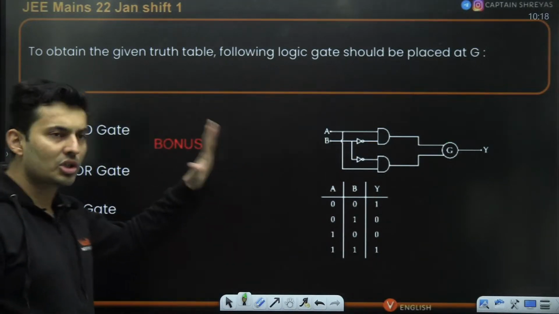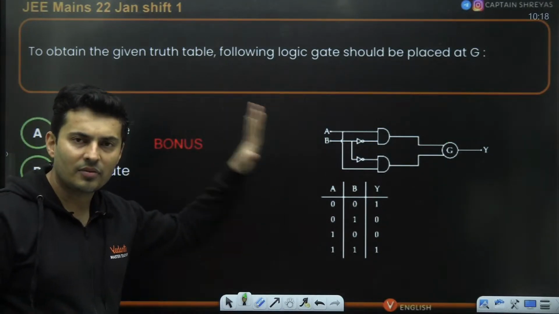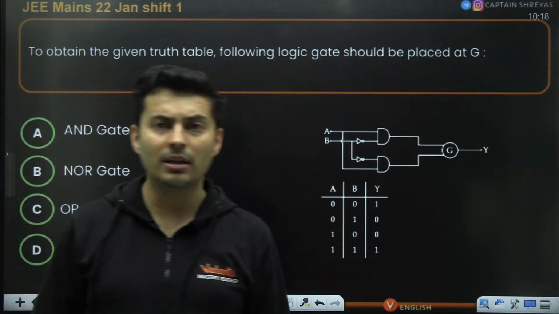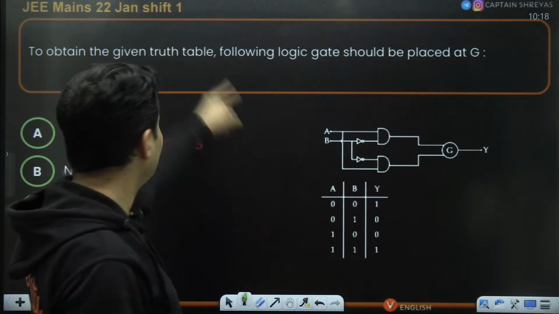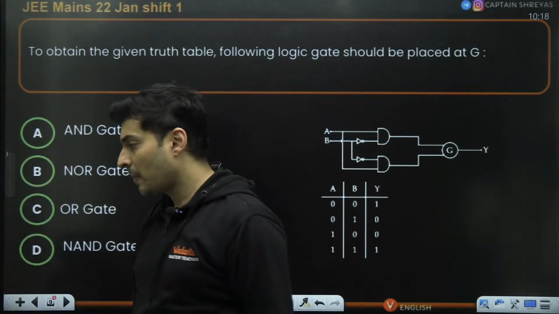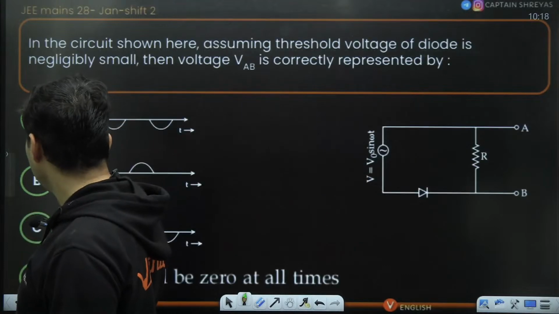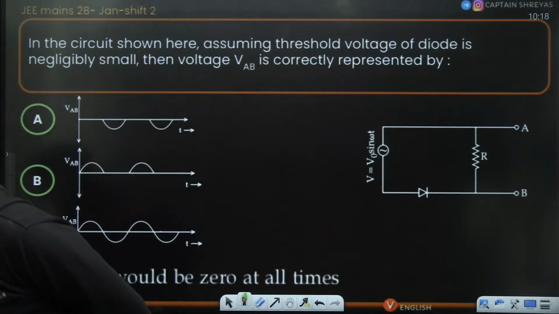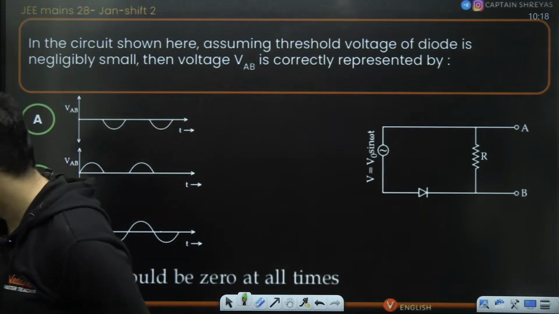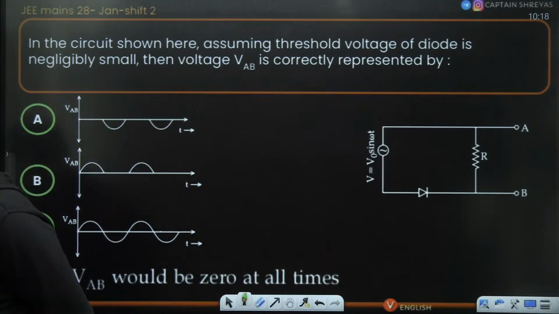So technically this should have been a bonus if you have seen this particular question in your 22nd Jan shift 1. Okay, how many of you are there from 22nd Jan shift 1? Let me know. In fact, now we are going to see a series of bonus questions also. Yes, we are going to see continuous bonus questions as well.